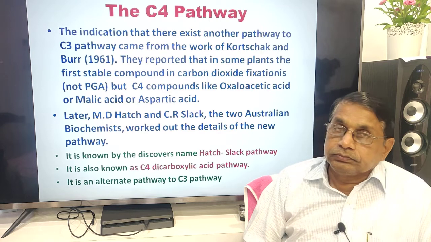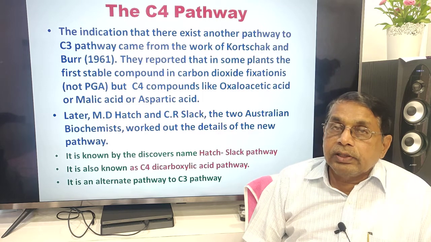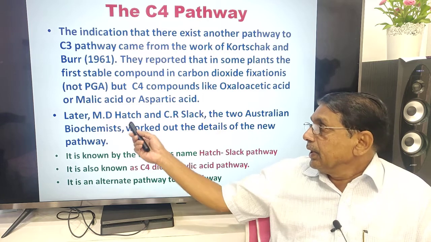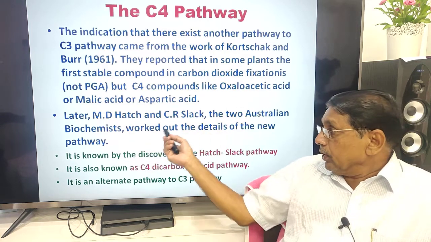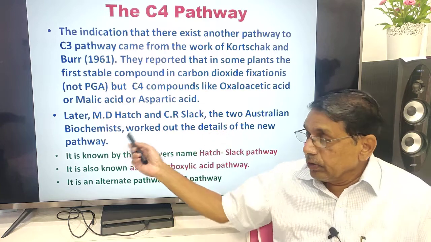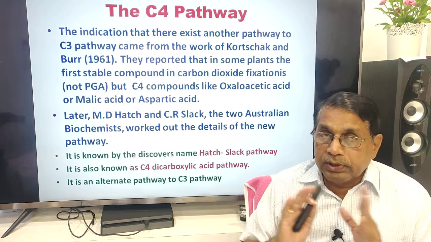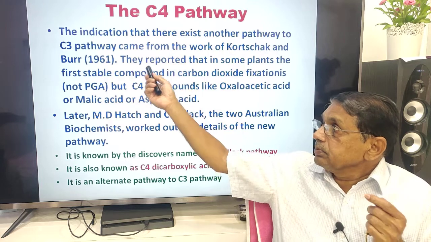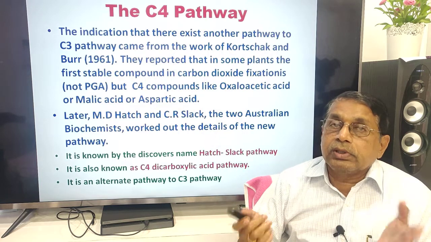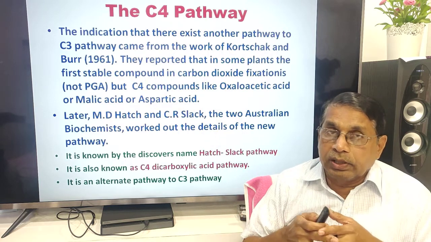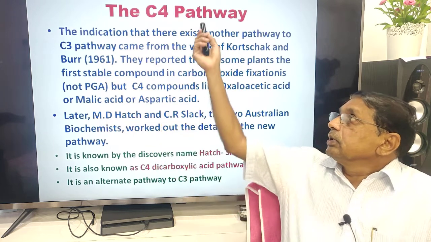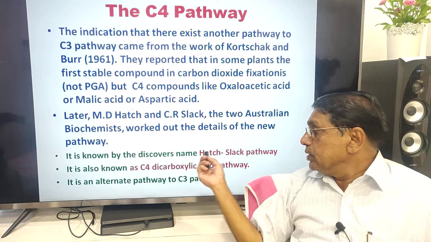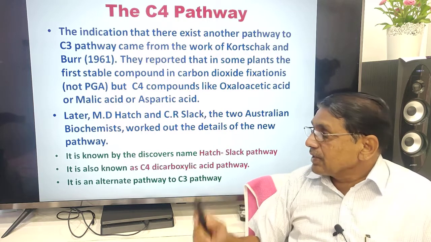Later, two Australian plant physiologists, Hatch and Slack, worked out the details of the new pathway. These people gave the indication, but the details were worked out by Hatch and Slack. Hence, the C4 pathway is also known as the Hatch-Slack pathway.